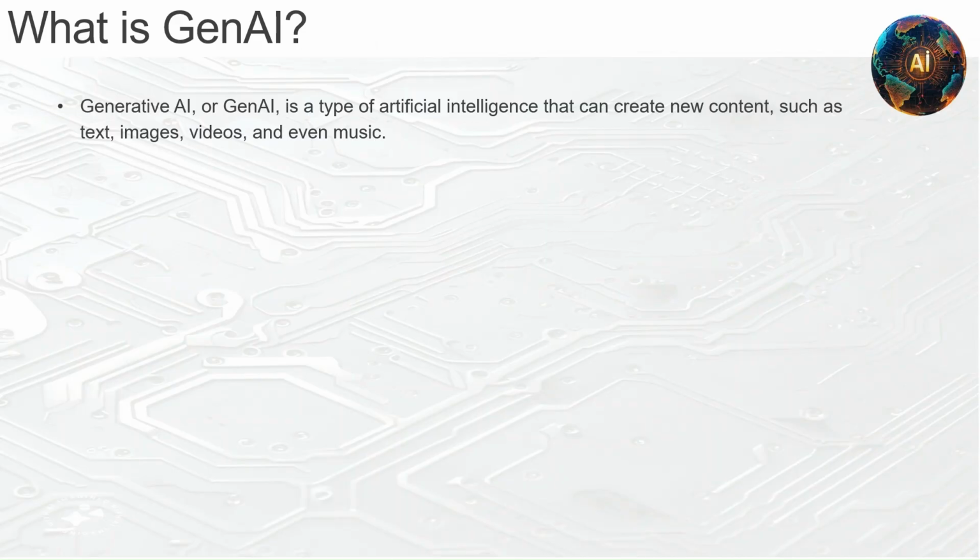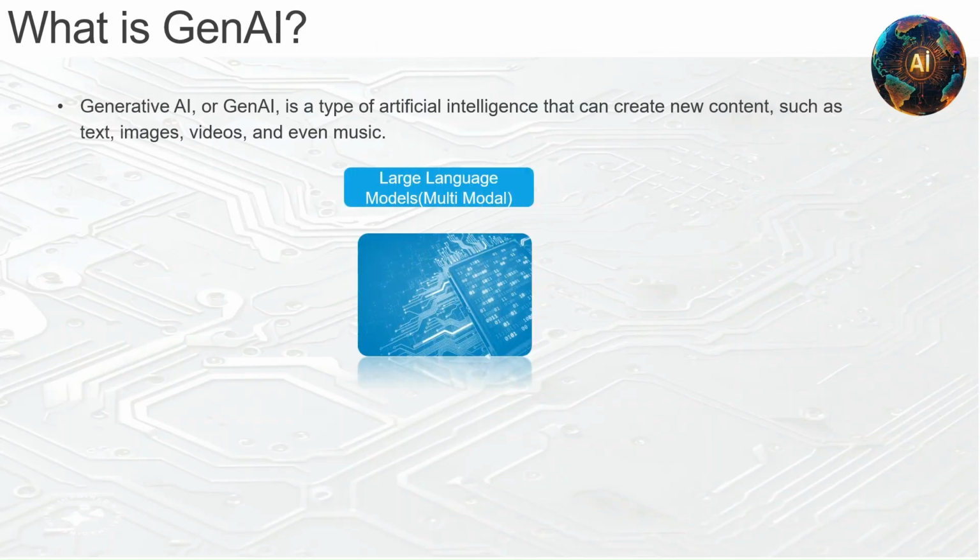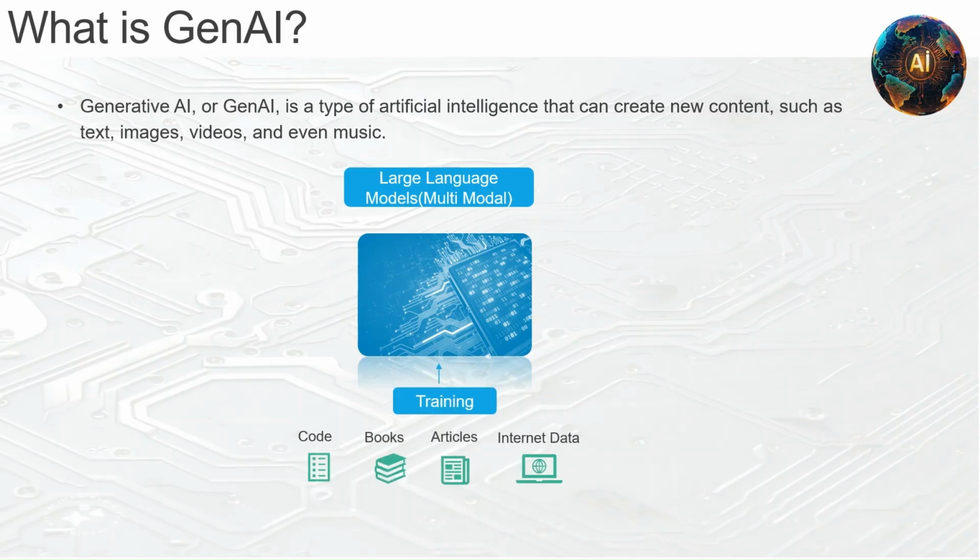But just to give you a sneak peek under the hood, this GenAI machine is called a Large Language Model, or LLM. It is essentially a computer neural network model, or a deep learning model, trained on massive datasets that contain text from books, articles, websites, and more. The goal of training an LLM is for it to understand human language, both its structure and meaning. This allows the model to generate new sentences or paragraphs in response to user interactions.